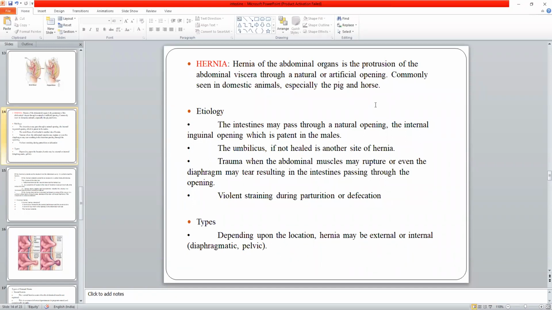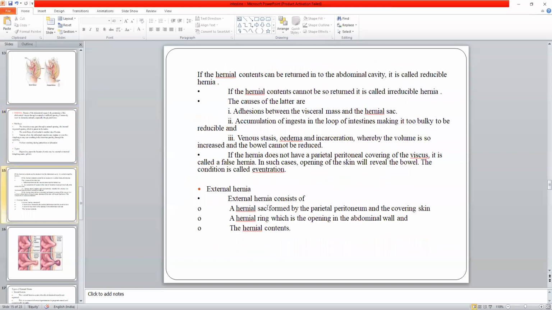So there is a slight difference between the hernia and the prolapse. Hernia always consists of a hernial sac. This sac is formed by the peritoneum and the skin. Hernia is always characterized by the presence of a hernial ring and the hernial content.